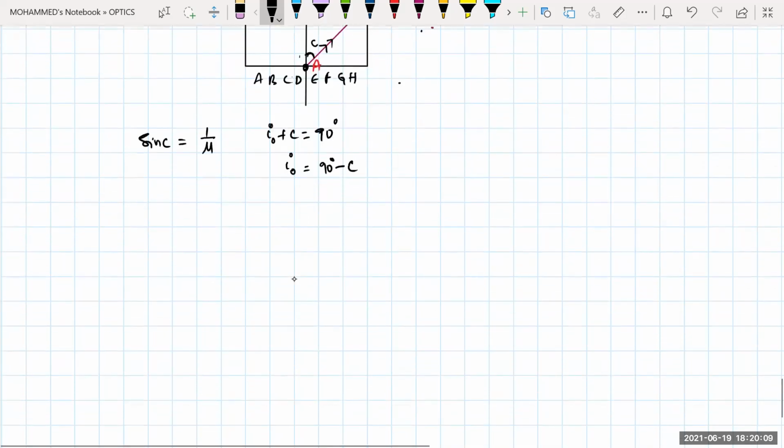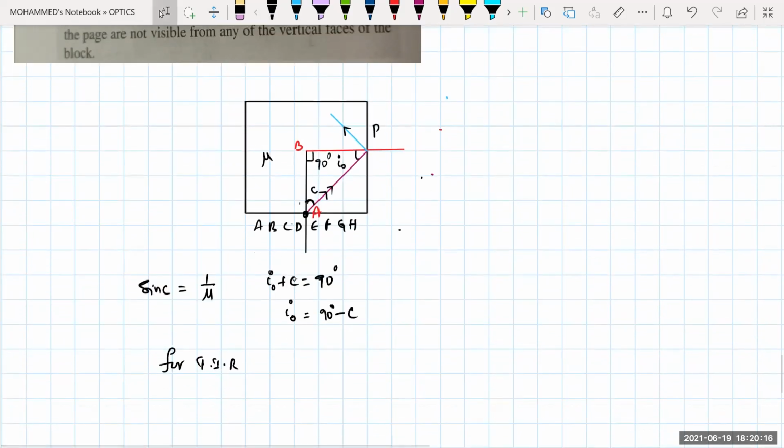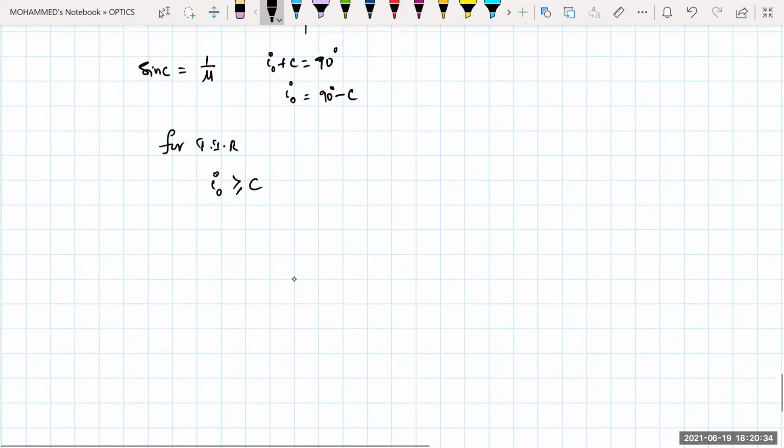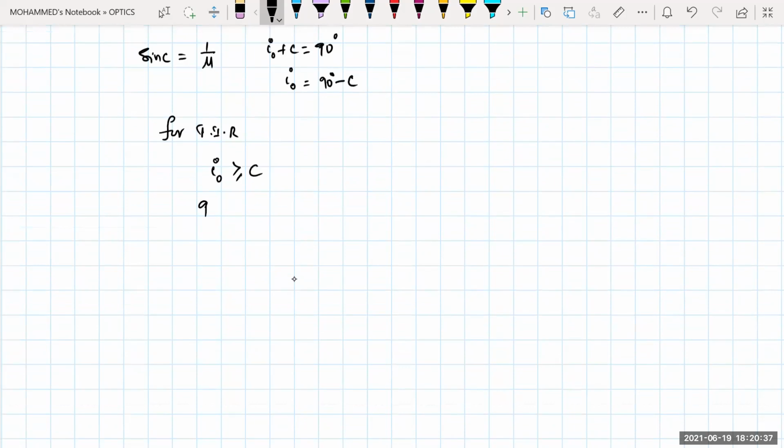Now for TIR, what should be the condition? For total internal reflection, in general, if a ray of light is at the critical angle, this blue light should have gone along the surface. But it is going again into the same medium. So TIR will be happening at that condition. The angle of incidence on the vertical face must be greater than or equal to the critical angle. That means here 90 minus C must be greater than or equal to the critical angle.